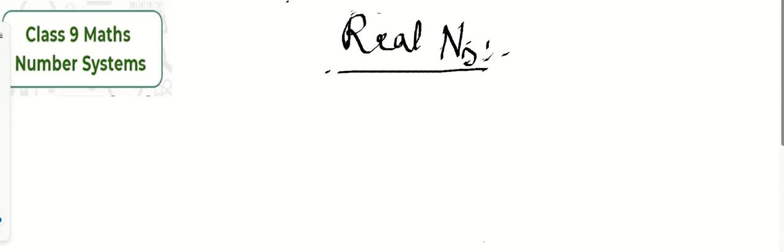We know very well that this real number comes under which chapter? It is number system, correct? Okay, so let's have a look at it. So here it is. This topic comes under the chapter Number System of class 9. When we are discussing real numbers, what are the different categories? First comes the natural number. Let's write it first.